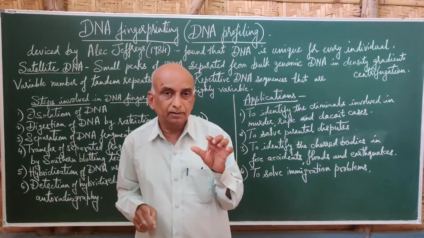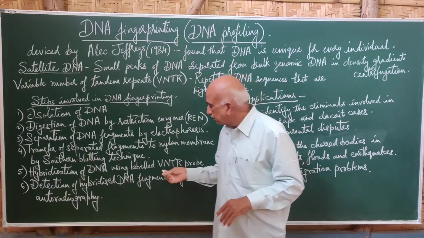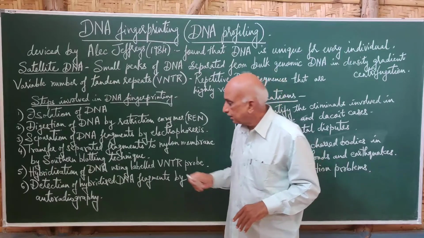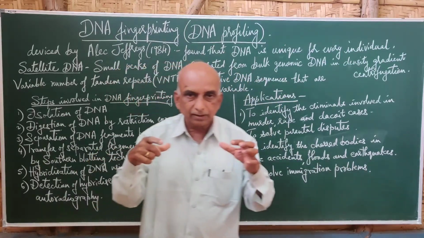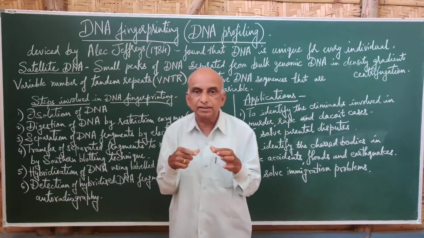Then after transferring the DNA to that nylon membrane, artificially prepared DNA containing a radioactive labeled substance, called a radioactive labeled VNTR probe, is added. It joins to that particular fragment, which we call hybridization.